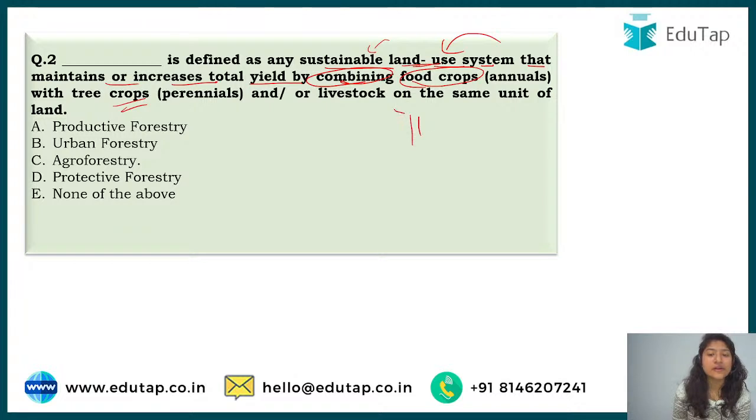So here we are growing trees as well as the normal crops that we usually grow in the Rabi and Kharif season. And you have to tell which type of system this is.